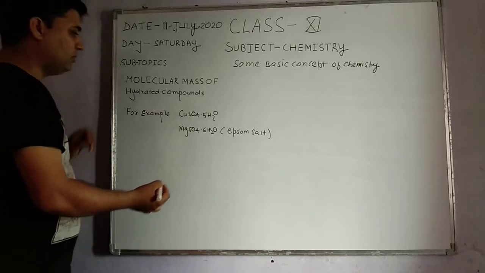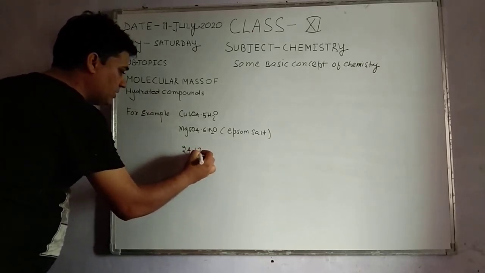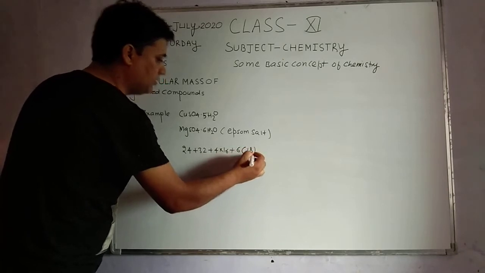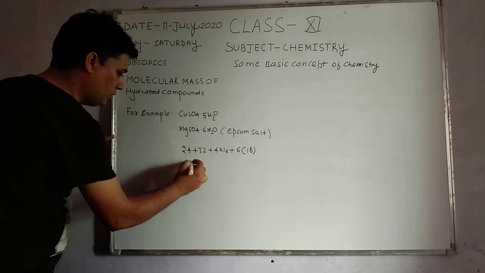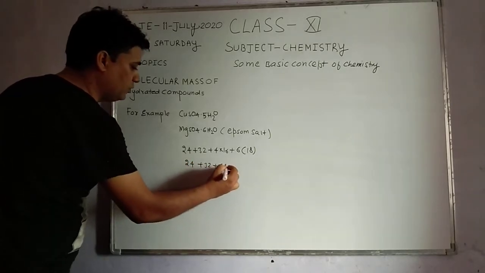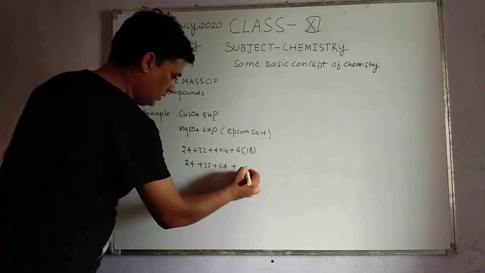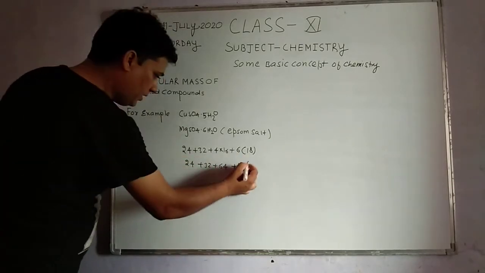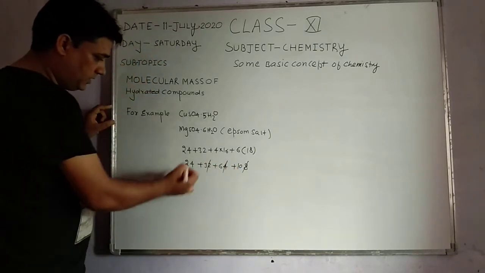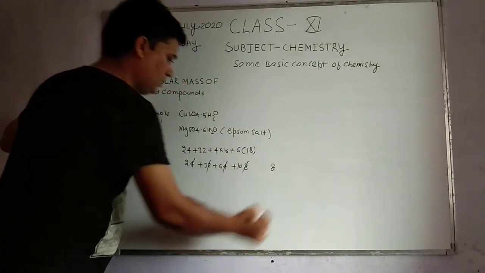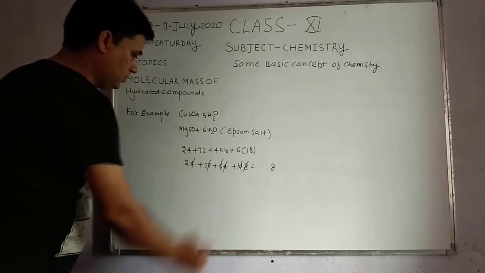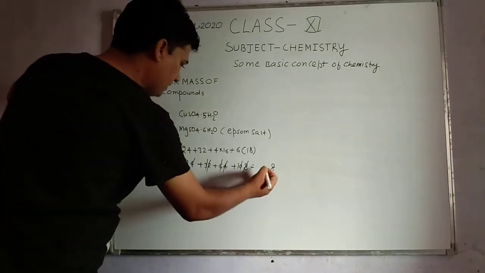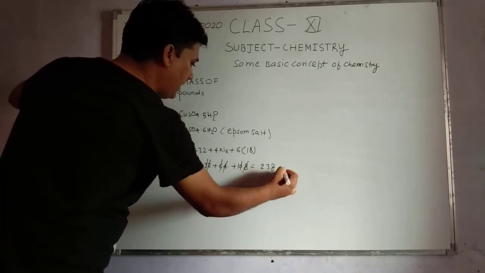So we can calculate the molecular mass: magnesium 24 plus sulfur 32 plus oxygen 16 into 4, which is 64, and the dot represents plus 7 water molecules, 7 into 18, which is 126. Adding them up gives 246 amu.